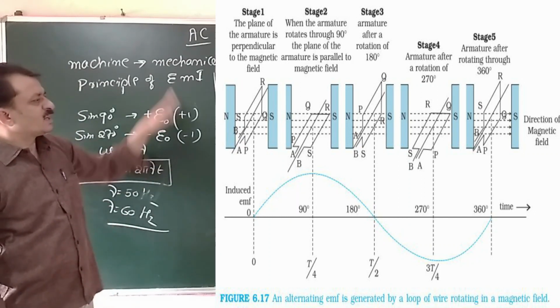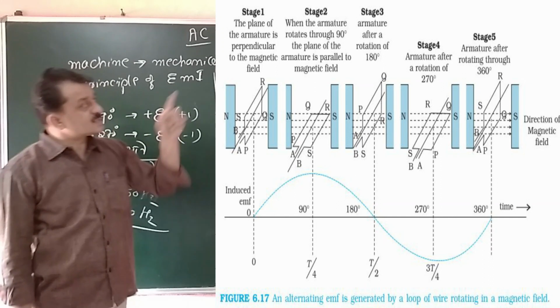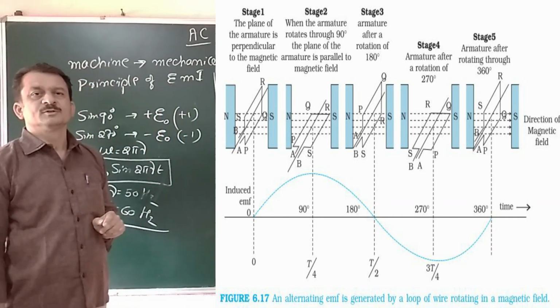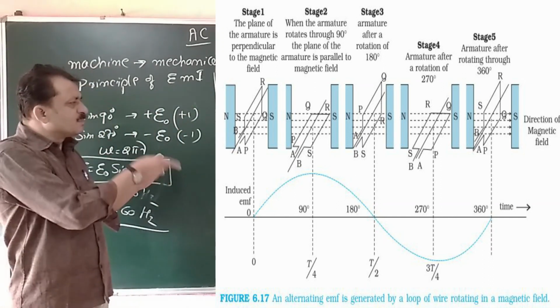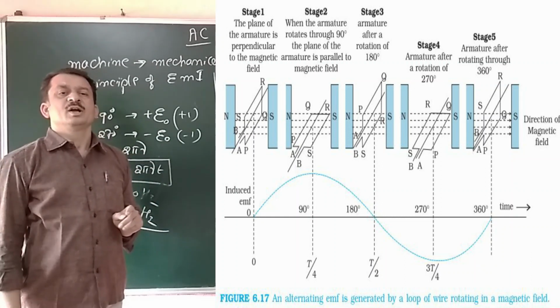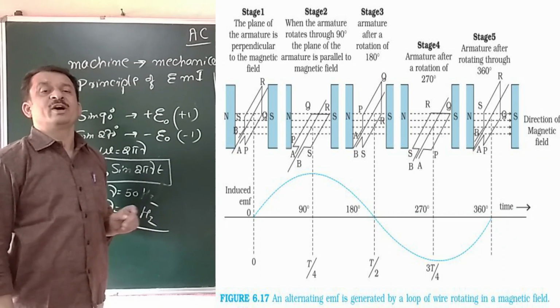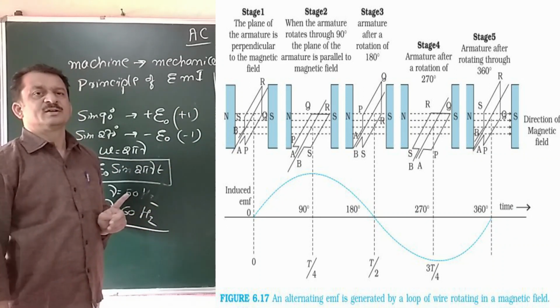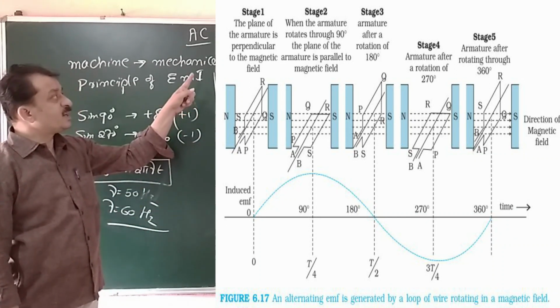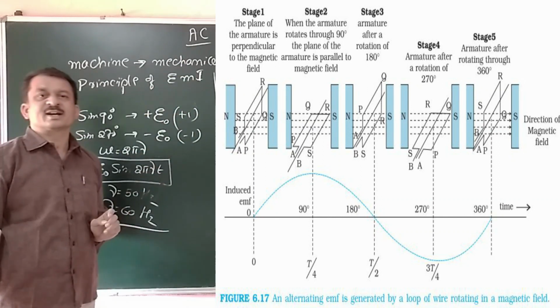Our area vector is perpendicular to the field direction. Look at the second diagram. Then there is a maximum flux change and hence the induced EMF reaches a maximum value at 90 degree, or at a time T/4, as represented in the second diagram.